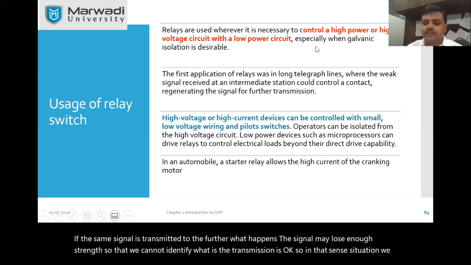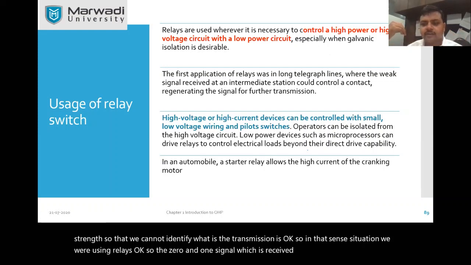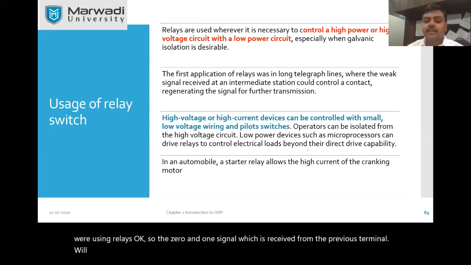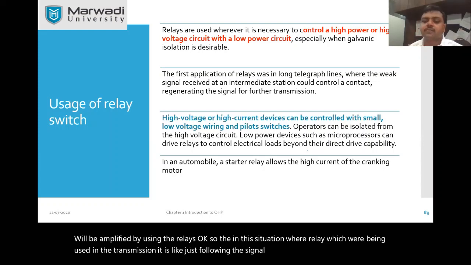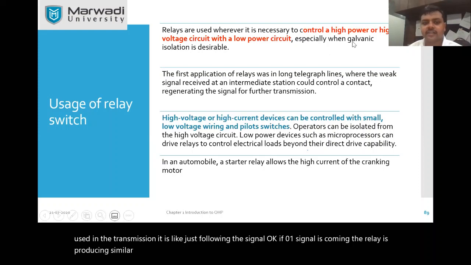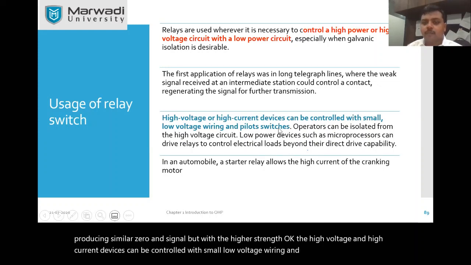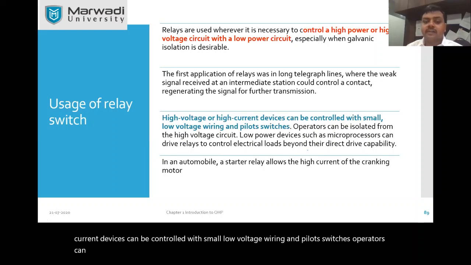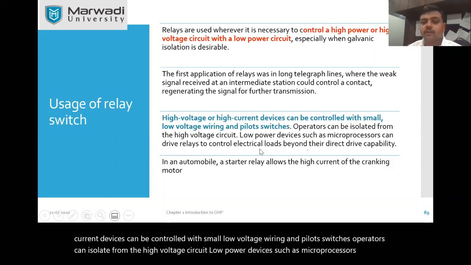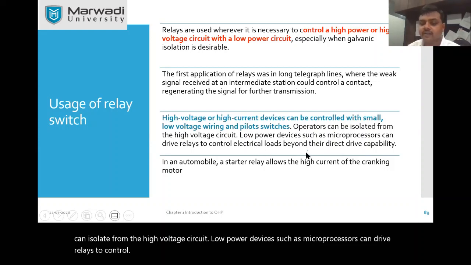The 0 and 1 signal received from the previous terminal will be amplified by using the relays. The relay used in the transmission just follows the signal. If a 0-1 signal is coming, the relay produces a similar 0-1 signal, but with higher strength. High voltage and high current devices can be controlled with small low voltage wiring and pilot switches. Operators can be isolated from the high voltage circuit. Low power devices such as microprocessors can drive relays to control electrical loads beyond their direct drive capability.